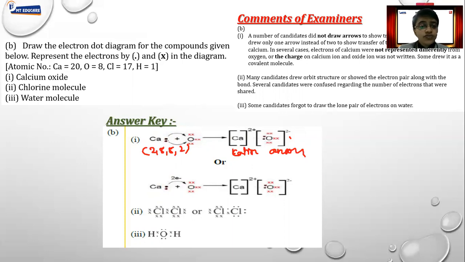Okay. Next very important point, they have not mentioned that draw the formation. They've mentioned that draw electron dot diagram for the following compound. So you can write directly the electron dot diagram for the compound as well. But you have to mention every minute detail. Like in case of the last example, they have mentioned water, so you have to mention that this is a lone pair. So always write that detail as well, that this is a lone pair.